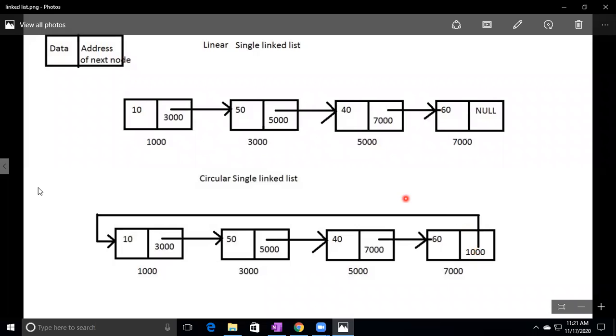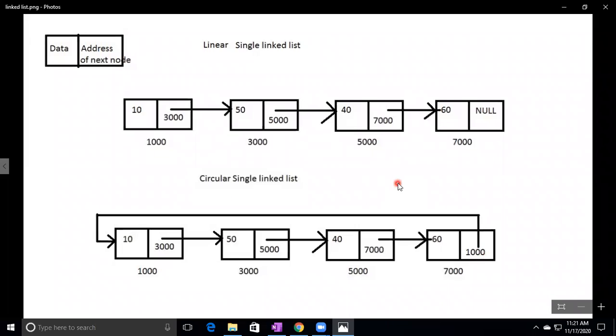So now it is becoming circular, because this last node is pointing to the first node. The last node's next value is pointing to the first node. That's why we are calling this a circular single linked list. In the linear single linked list, the last node's next value will be null. In the circular single linked list, the last node's next value will be the first node's address. This is the difference. Next one is double linked list.